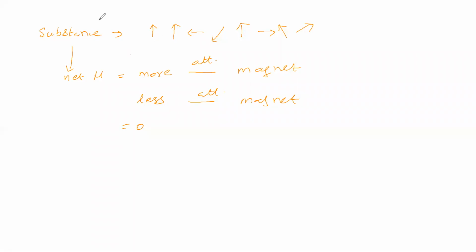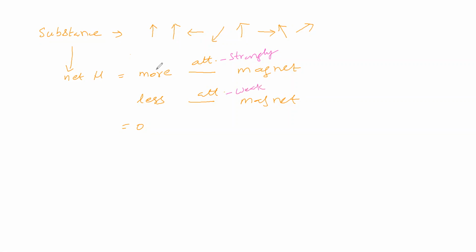Where the net magnetic moment is more, this substance will attract the magnet strongly. Where the net magnetic moment is less, this substance will attract the magnet weakly. So here the net magnetic moment is more, so this substance attracts the magnet strongly. For this substance the net magnetic moment is less, so it attracts the magnet to a weak extent.